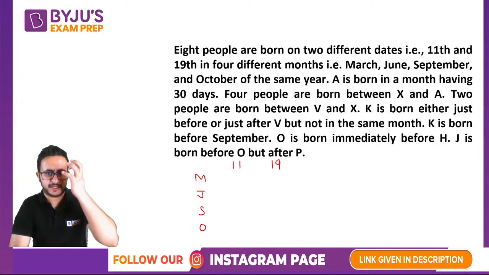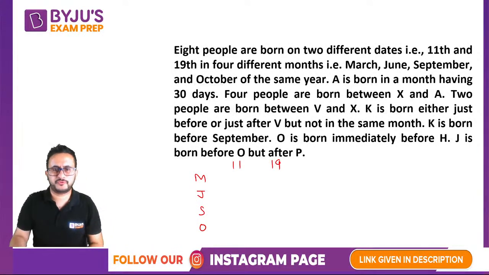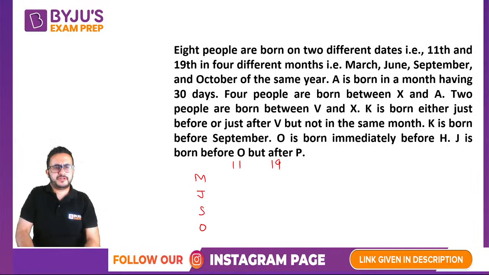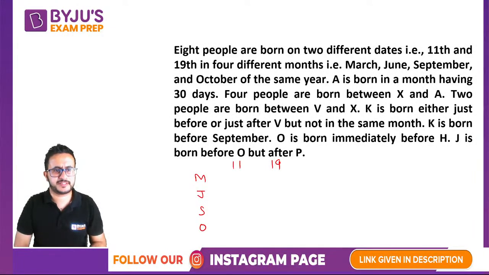For any puzzle, be it like this kind of puzzle wherein you have to schedule some event, this is a sort of scheduling of things. It's a time-based puzzle, so you have to create a timetable, or any arrangement. We must start with something which tells you some direct information. Let's say if they have given that this person is born on 11th March, or this person is born on 19th September, or any such information. If you look at these statements, there is nothing concrete given for anyone. But at least we can get some cases in case of 1 or 2 persons, so start with those.